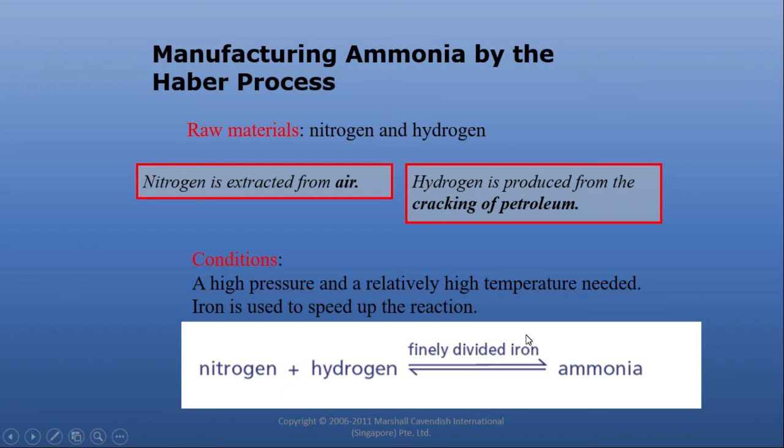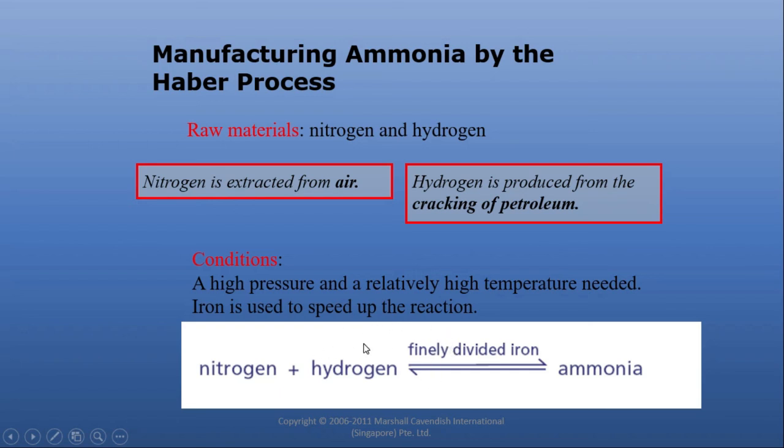The conditions for the manufacturing of ammonia are high pressure, because these are two gases and to bring them close to each other we need pressure, and relatively high temperature. Why high temperature? To increase the kinetic energy, to increase the chances of collision, and if the chances of collision are increasing, there will be more effective collisions. Effective collision means one that will result in the formation of product. And what are ineffective collisions? Those that will not result in the formation of product. We are also using iron as a catalyst just to speed up the reaction.